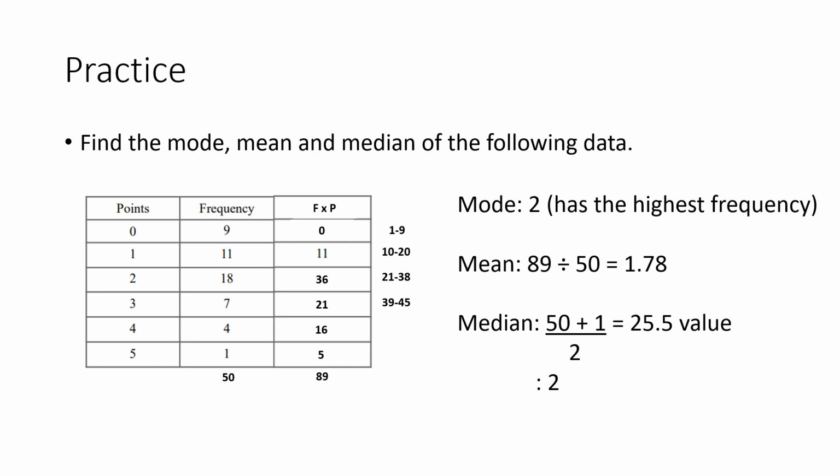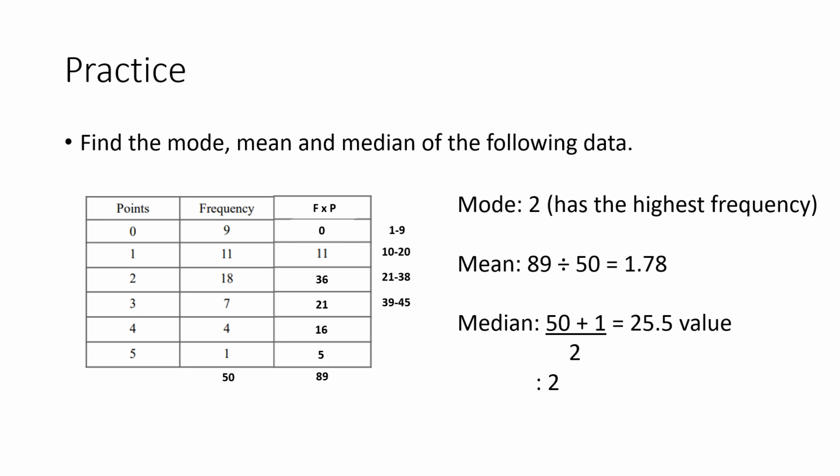To find the mean, we said we multiply the points by the frequency, the first column by the second. So we have 0 multiplied by 9 is 0, 1 multiplied by 11 is 11, 2 multiplied by 18 is 36, 3 multiplied by 7 is 21, 4 fours are 16, and 5 multiplied by 1 is 5. I then add up this third column. So I've got 0, add 11, add 36, add 21, add 16, add 5, which gives me 89.